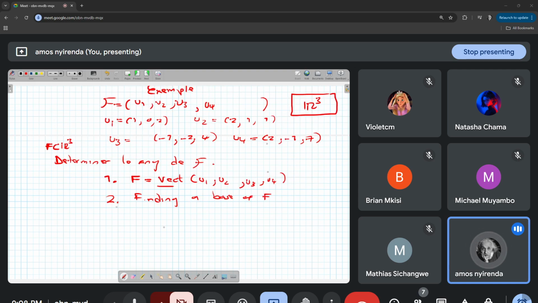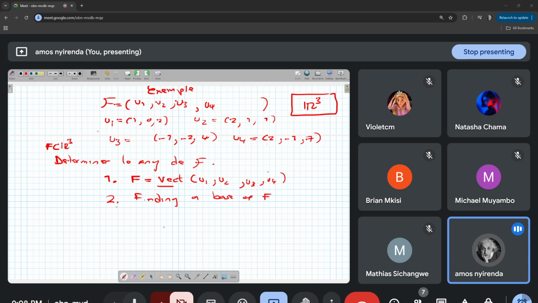The first question that we must ask ourselves is: est-ce que c'est une famille génératrice de f? Now, yes, c'est une famille génératrice. There's a theorem that we'll look at a little later, but in this very session, we are going to understand. But for now, yes, c'est une famille génératrice.